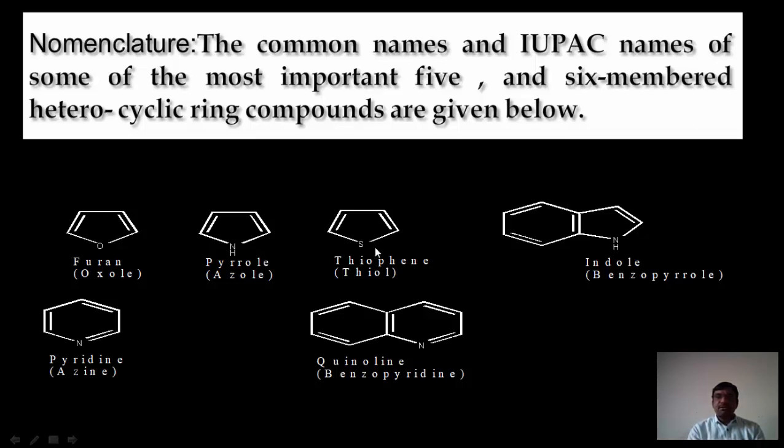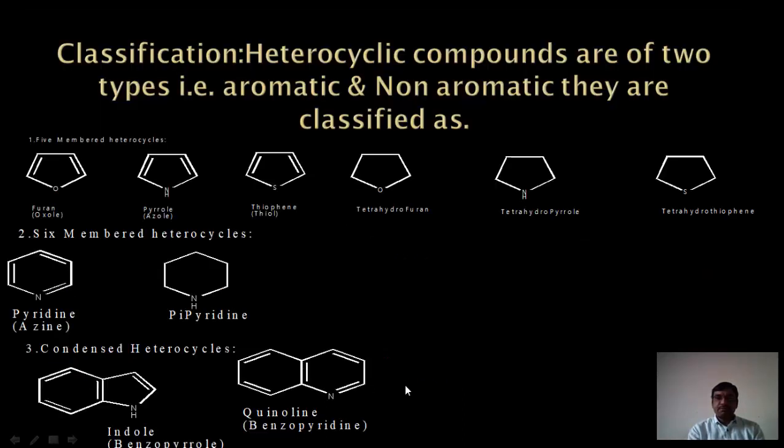This is also a 5-membered heterocyclic compound, with the common name thiophene. Thiole is the IUPAC name. It is also a condensed heterocycle having a pyrrole ring. It is called indole, and its IUPAC name is benzopyrrole. The next category is pyridine, having the IUPAC name azine, and the second one is quinoline, having the IUPAC name benzopyridine.